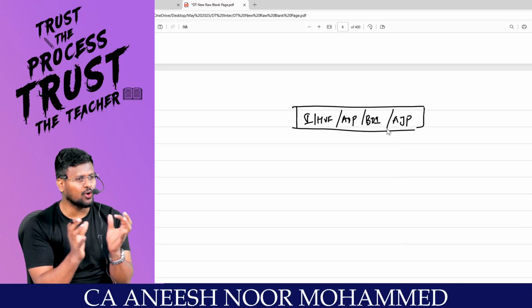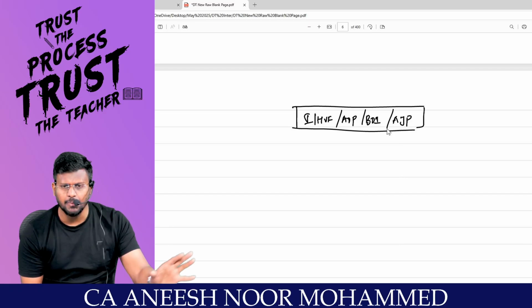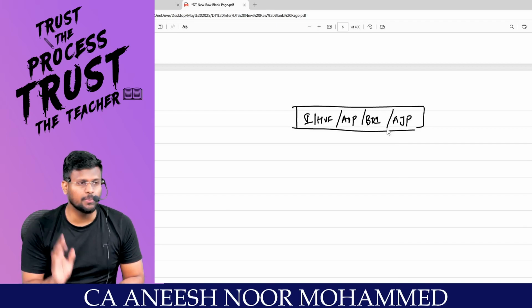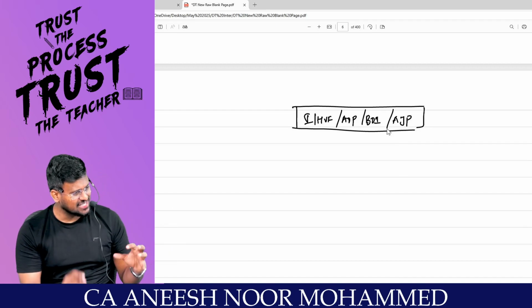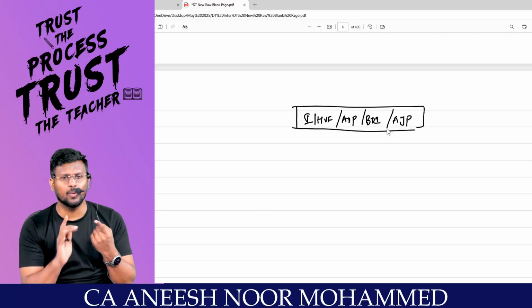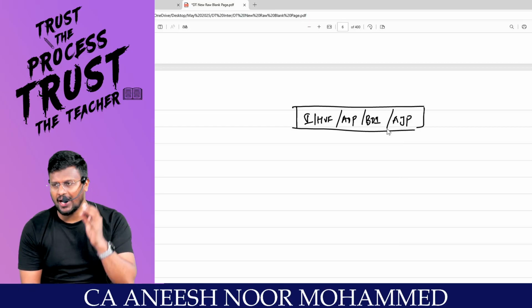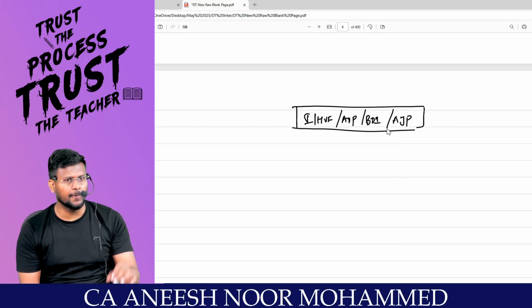This is a block of assessees. For all these people the basic exemption limit will be the same, the surcharge will be the same, and the health and education cess will be the same. This is a group of 5 people: individual, HUF, AOP, BOI and AJP.